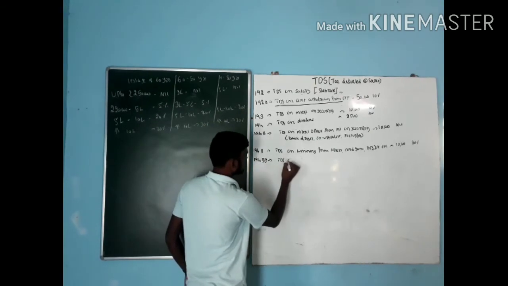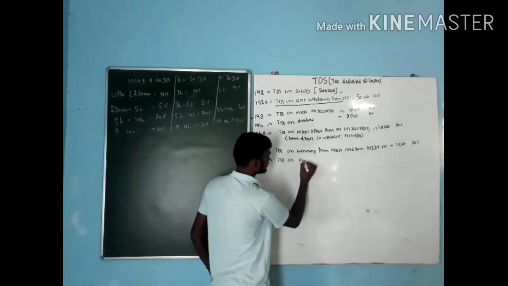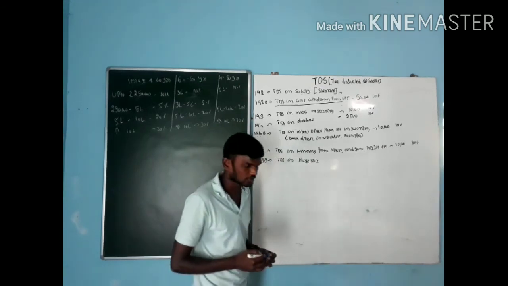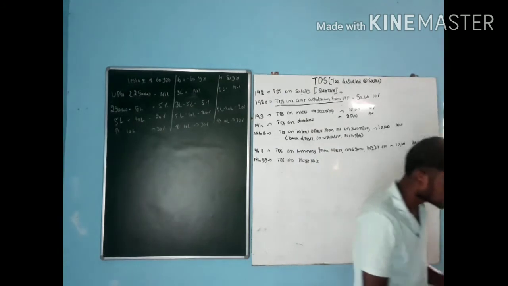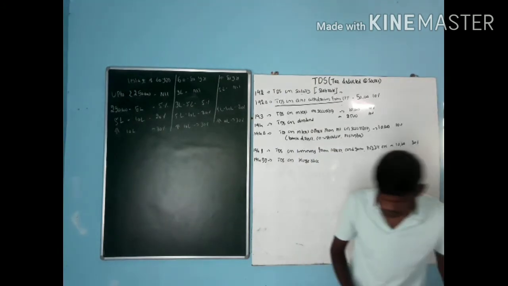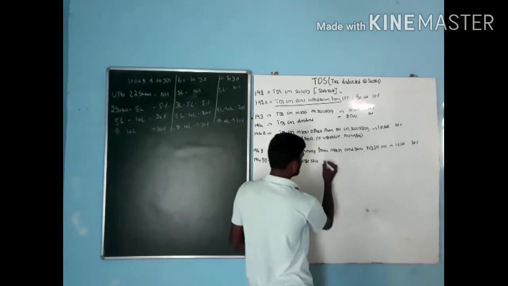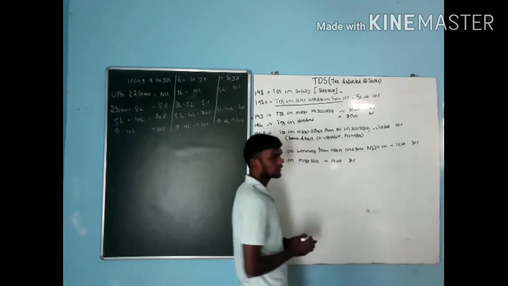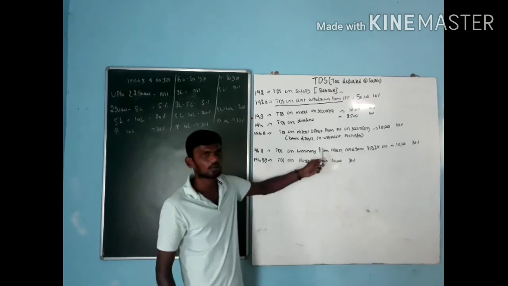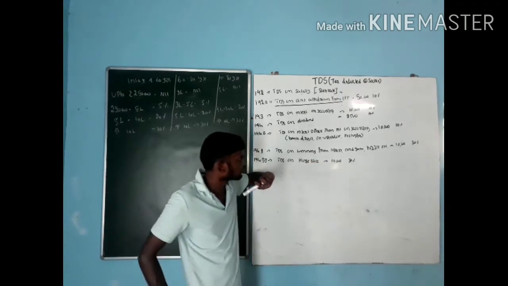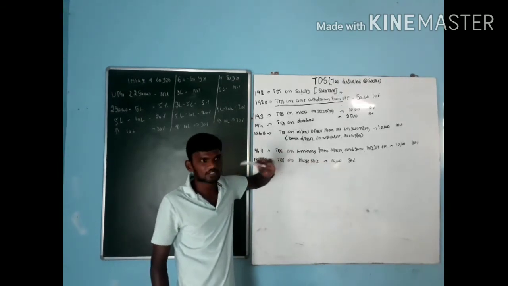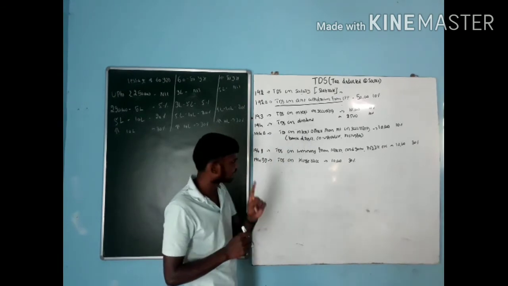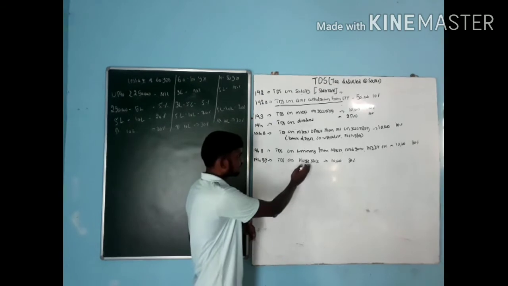194BB, that is TDS on horse race. When it comes to TDS on horse race, we have to pay on horse races. The limit is 10,000. If it is more than 10,000, I have to pay 30 percent like earlier. Any kind of lottery, card game, puzzle, 10,000, 30 percent. That is 194B. Apart from those things, only one income from others, so that is horse race.